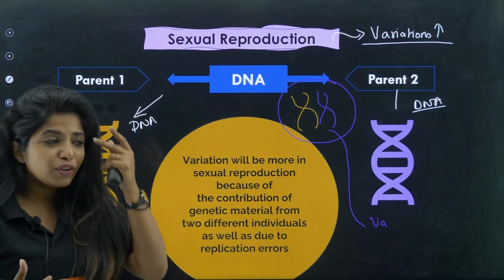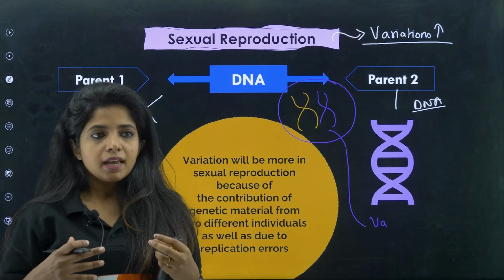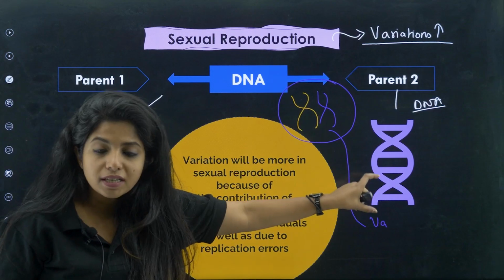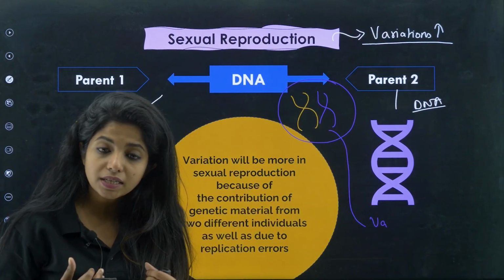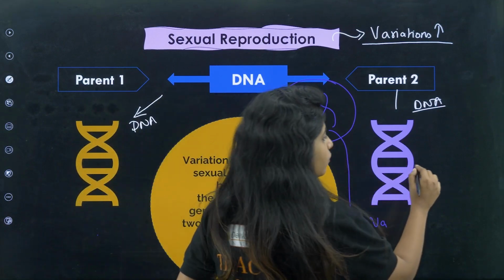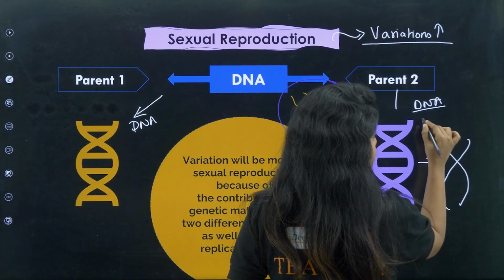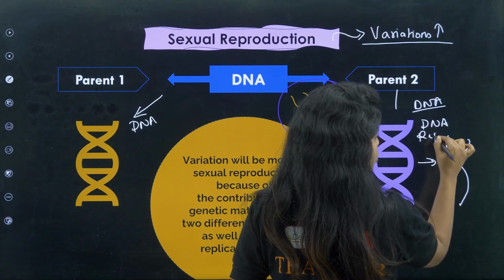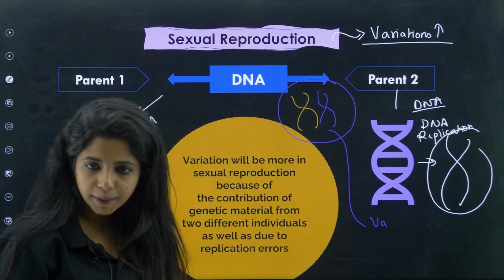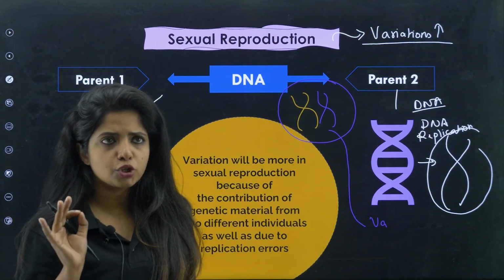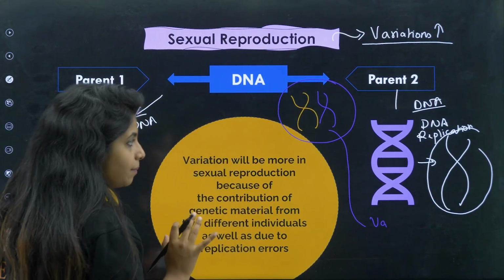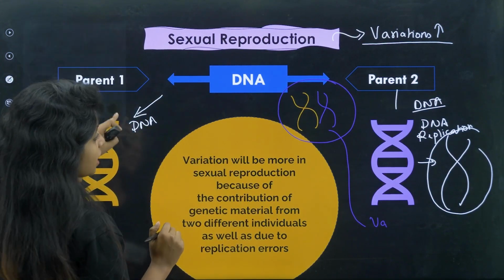Second thing, whenever I say that DNA has to be given to the child, into the gametes, obviously the parent cannot give its own DNA. The parent's DNA will replicate. The parent's DNA will create a copy of itself, and this process is known as DNA replication. And then this particular parent will be giving the copy to the child, right? So this process, that is DNA replication, is not entirely correct. Sometimes they make certain errors.